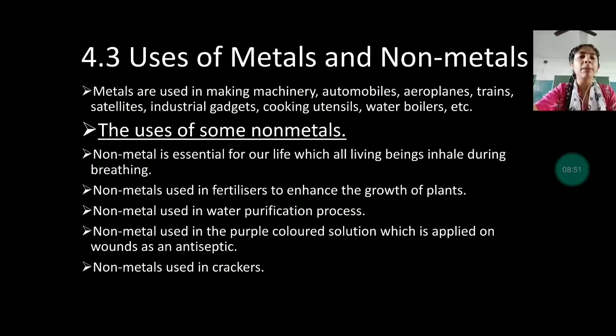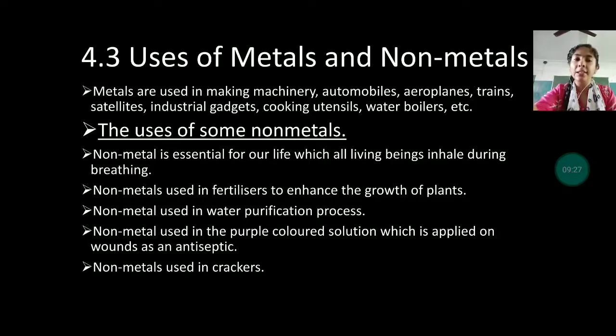Metals are used in making machinery, mobiles, airphones, aeroplanes, trains, satellites, industrial gadgets, cooking utensils, water boilers, etc. If you can see, metals are good conductors of heat and electricity, and that is why they are used. Now the uses of non-metals. Non-metal is essential for our life, which all living beings inhale during breathing. So oxygen and carbon dioxide, they both are non-metals.